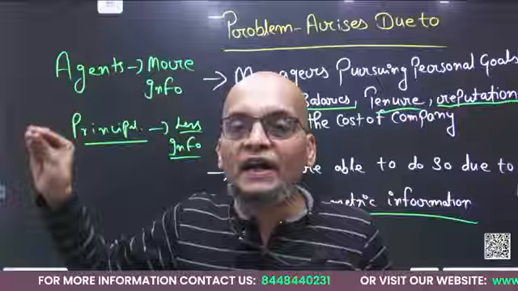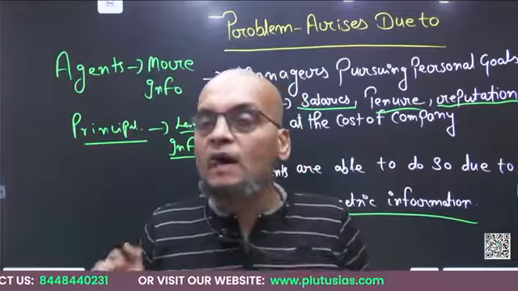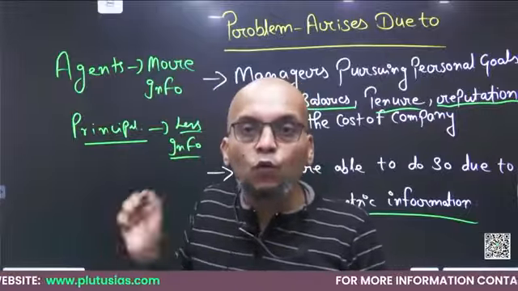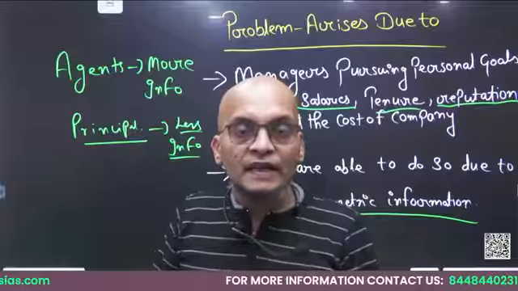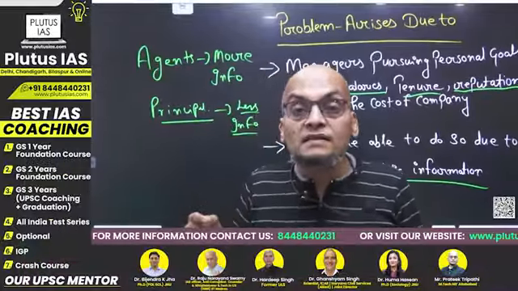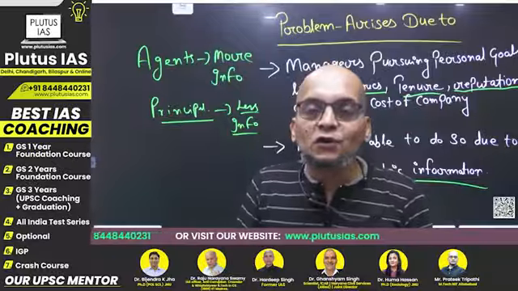They only provide that information to the principal. And they start using even the resources of the company for their own benefit. They jeopardize the profits of the company for their personal gains. And the principal is not aware.